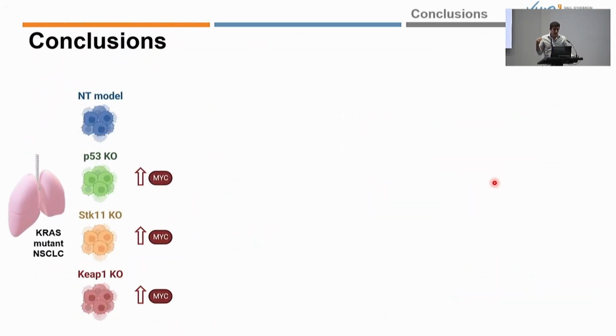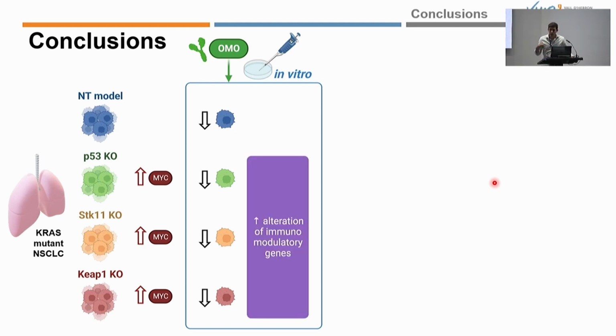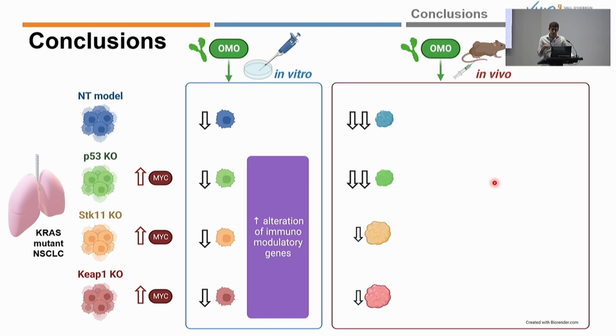So with this in mind, we can conclude that the presence of these concomitant mutations increases MYC levels in the context of KRAS mutation, that all of the KRAS mutant cell lines respond to a similar extent to MYC inhibition in vitro, regardless of their mutational landscape. Also, OMOMYC alters the immune evasion and antigen presentation genes more profoundly in those cells with the concomitant mutations. In syngeneic models in vivo, we can see that the effect of MYC inhibition depends on the specific mutation they present, and also the effect of MYC inhibition on remodeling the tumor immune microenvironment varies depending on the specific mutational landscape.